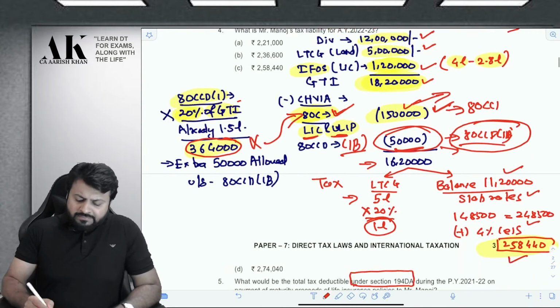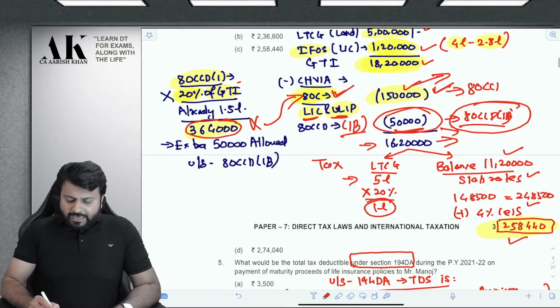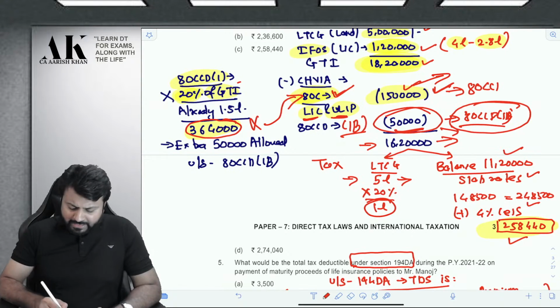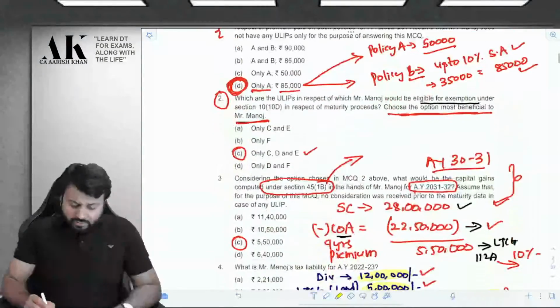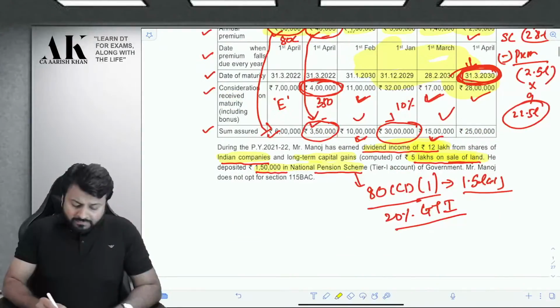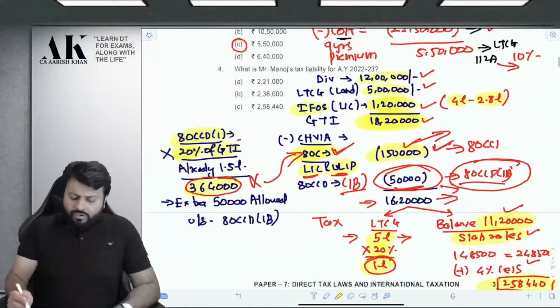So with all this, you will get the total income as 16,20,000. Now out of this 16,20,000, 5 lakh is LTCG. Therefore, LTCG will be subject to 20% tax. This will be 1 lakh, and the balance 11,20,000 will be subject to slab rates. The assessee is not following what? 115BAC. Then you will apply the normal slab rates. You will not apply the alternate tax rates.